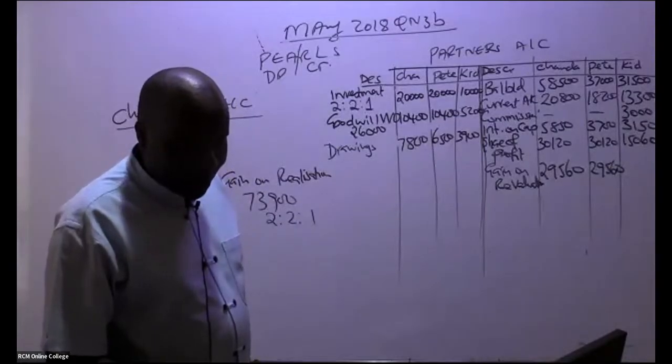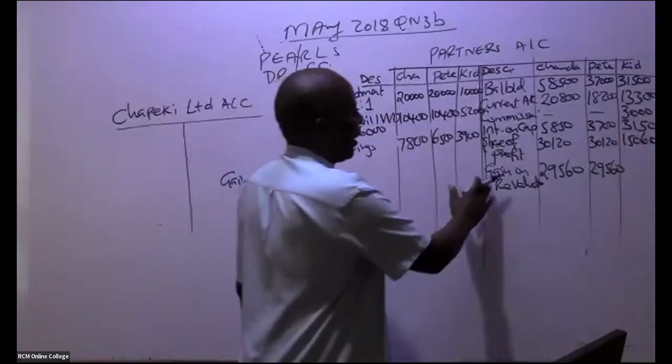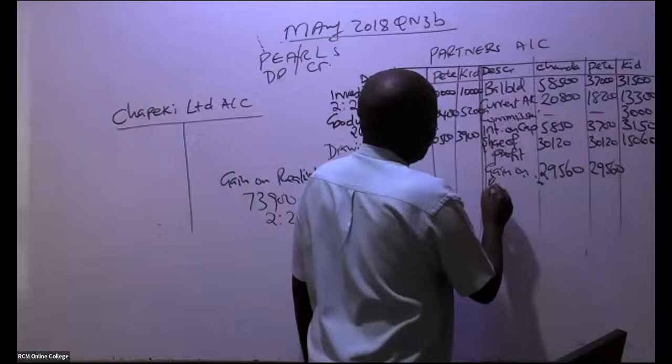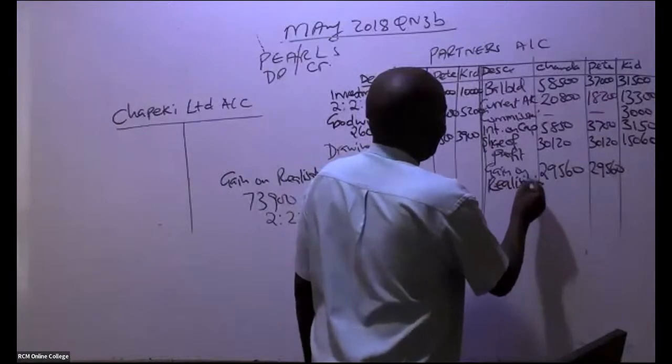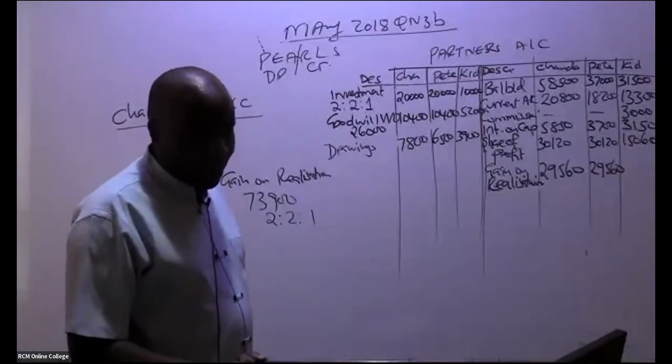These are the smaller ninja. Yeah, remember it's gain on realization, not revaluation. It's gain on realization. You're a very good student. Yeah, it's gain on realization. So this smaller ninja gets 14,780.